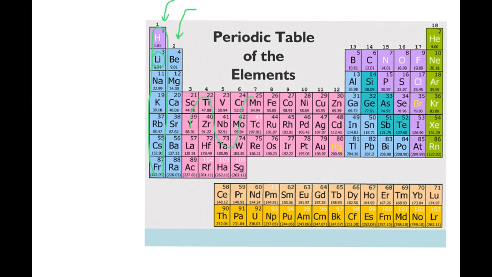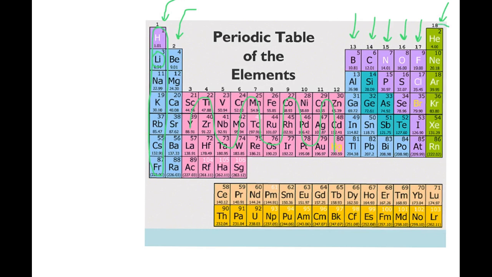We're going to skip these transition metals because they're not really that important when it comes to biology. In chemistry they will be, but not this year. Group 13 has 3 electrons in their outer shell. 14 has 4, 15 has 5, 16 has 6, 17 has 7. And then you got your noble gases over here. They have a full outer shell of electrons.